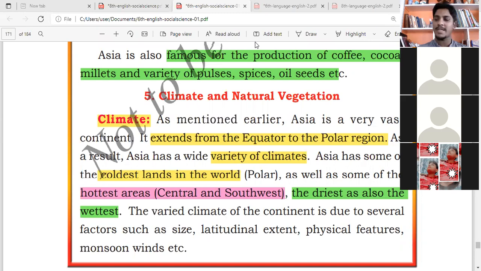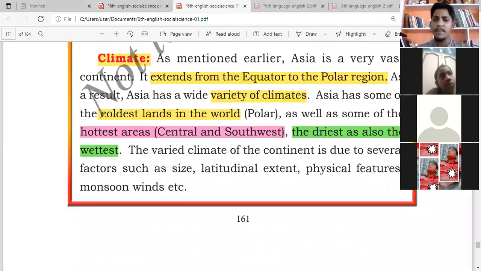Wet means, for example, during the rainy season, water clotting will happen. When the water stays in one place, that place will be always wet, right? So some kind of water will always be there. That also we have in the continent of Asia. That's why we say the climate of Asia is completely different.